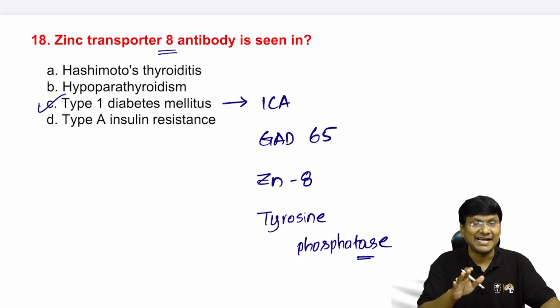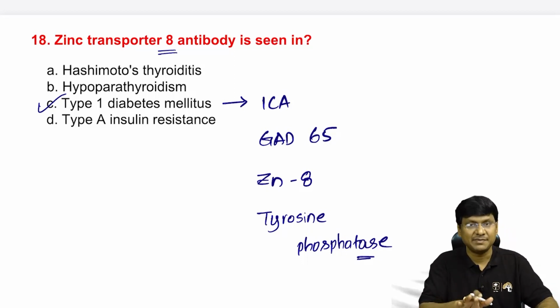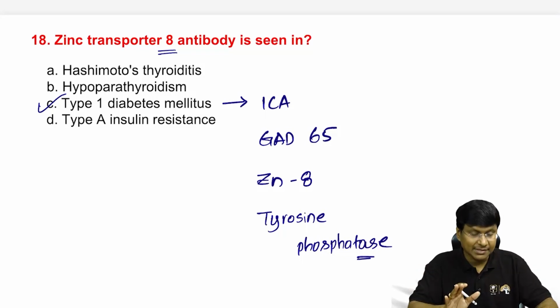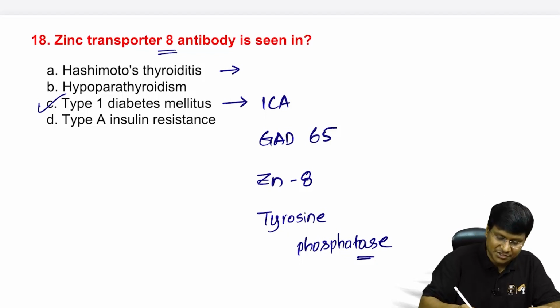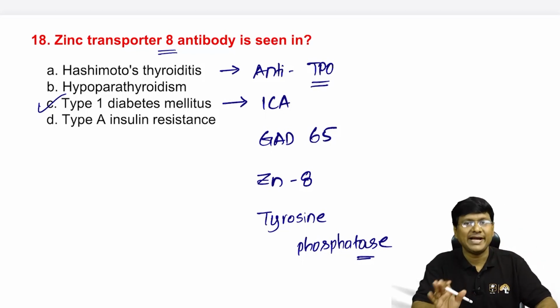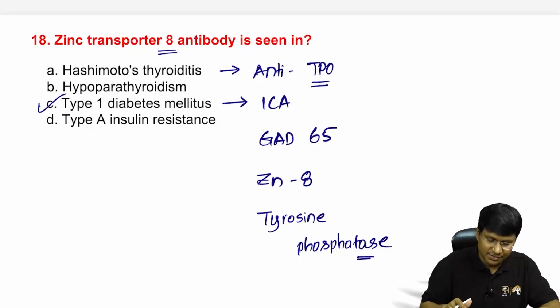So these are the antibodies that are formed in type 1 diabetes mellitus causing the beta cell destruction. So these are the autoimmune markers in case of the type 1 diabetes mellitus. Whereas Hashimoto's thyroiditis is also an autoimmune condition, but the antibodies that you will have are anti-TPO antibodies.